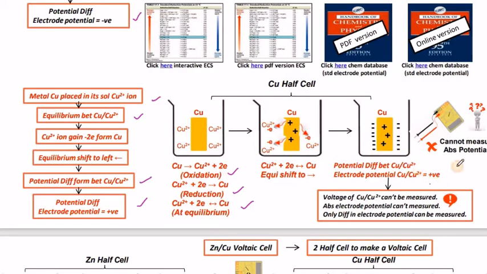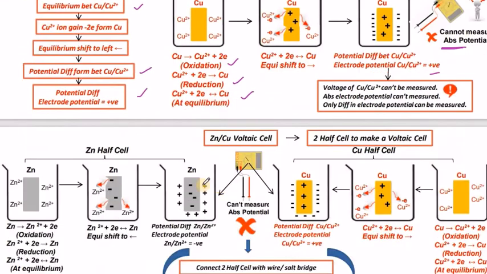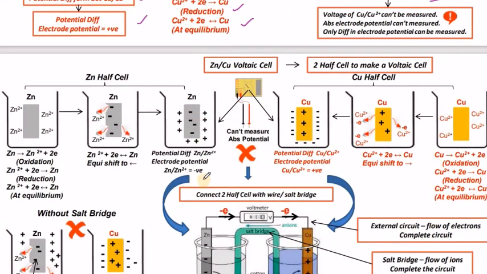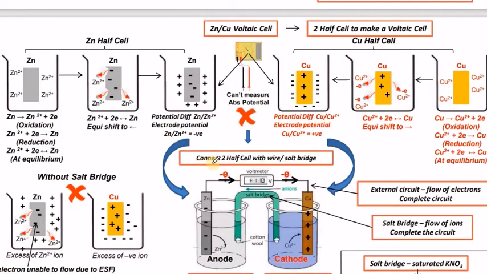But the absolute potential cannot be easily measured using this information. So we cannot connect like this, because we have positive and negative, two terminals are required. And let us see, it is possible when we connect one electrode with another electrode.